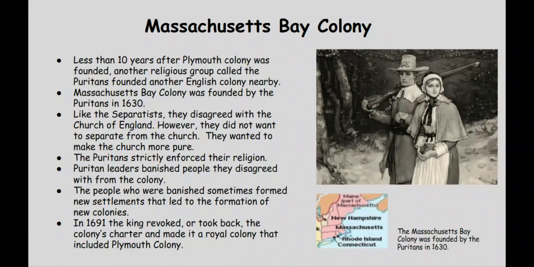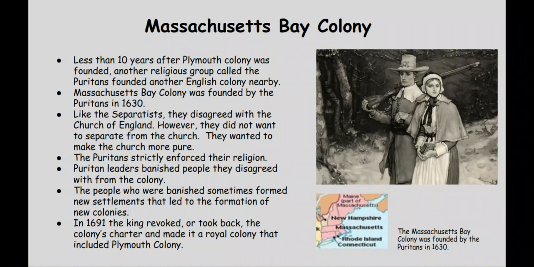We learned that the desire for religious freedom was a pull factor that influenced the settlement of the colony. Less than 10 years after the Pilgrims founded Plymouth, another religious group founded another English colony nearby. They were known as the Puritans. They were like the Separatists because they disagreed with the Church of England. However, unlike the Separatists, they did not want to separate from the Church. They wanted to change some of the Church's practices to make it more pure.